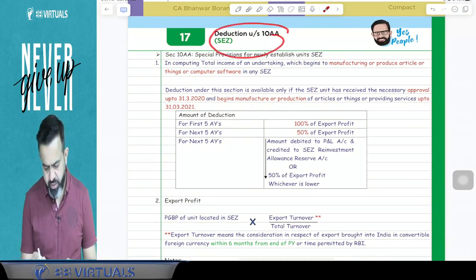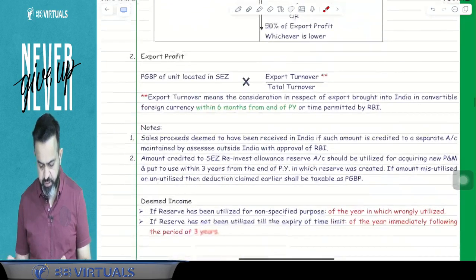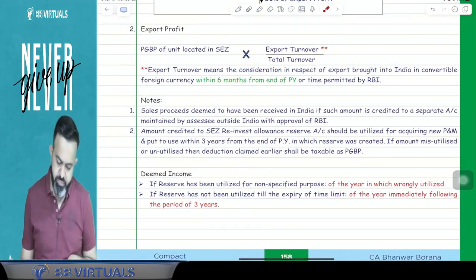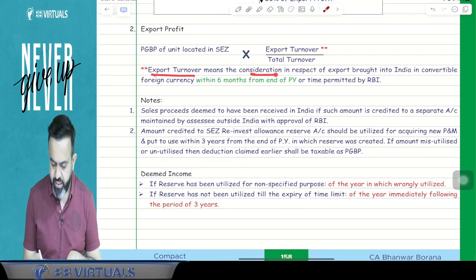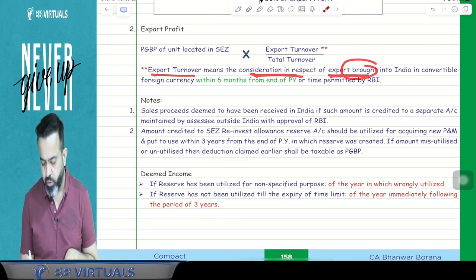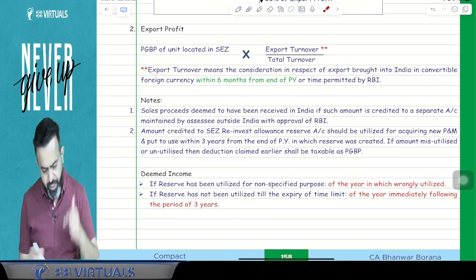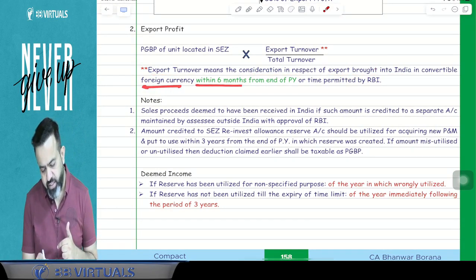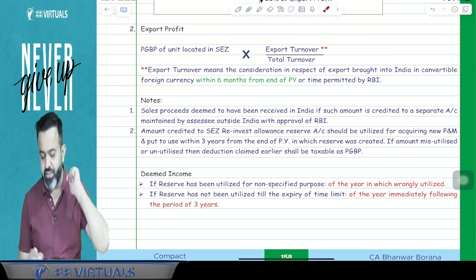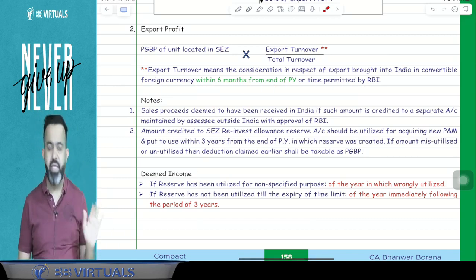So guys, on this particular page, one line you have to write: export turnover means the consideration in respect of export brought into India in convertible foreign exchange within 6 months from the end of the previous year or time permitted by the RBI.